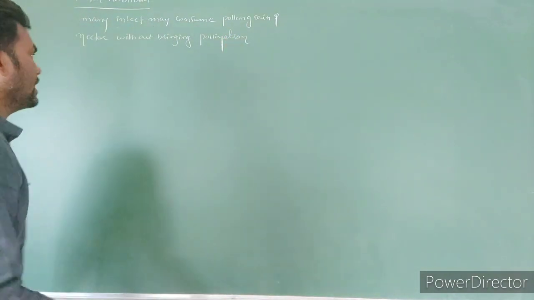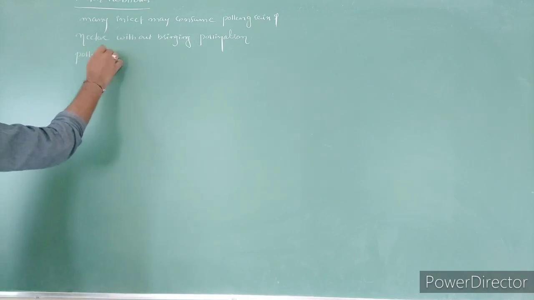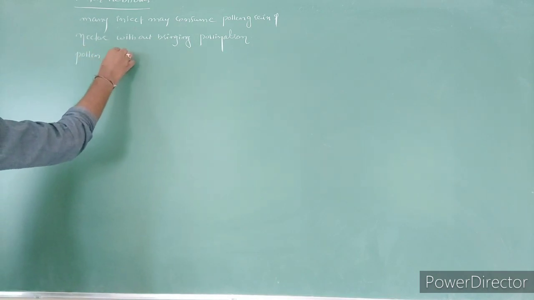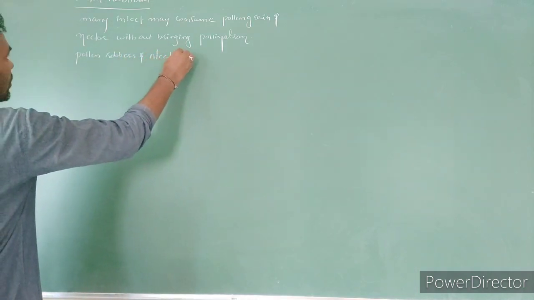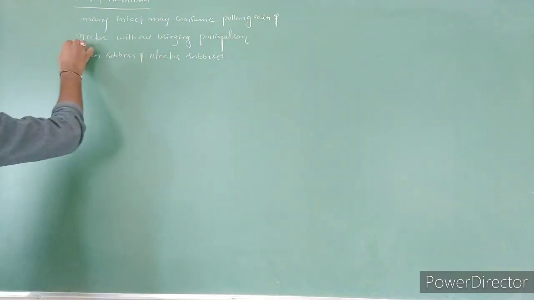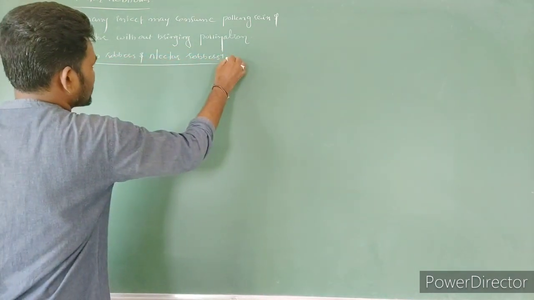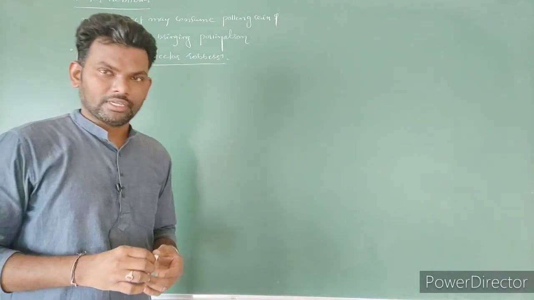So such insects we can call pollen robbers or nectar robbers. Pollen robbers or nectar robbers, right? So this is actually an agent of pollination.